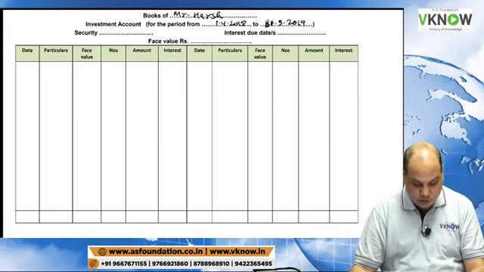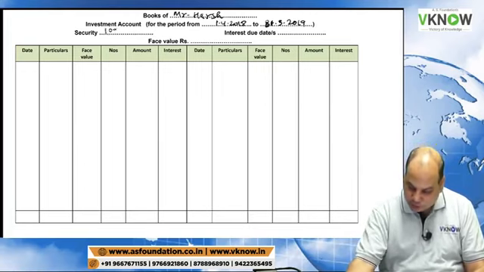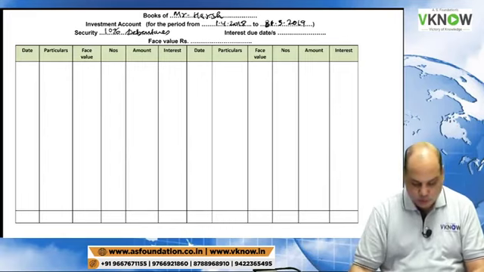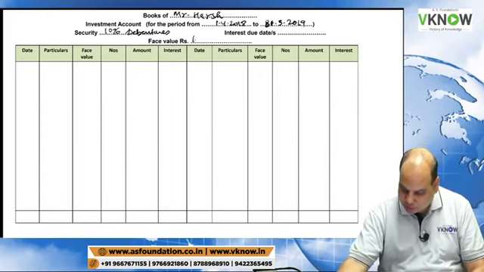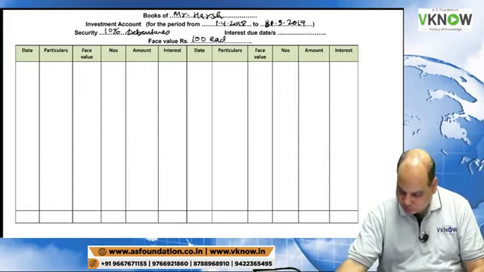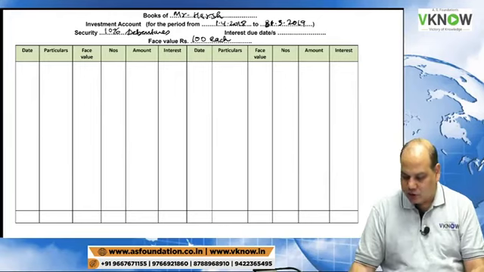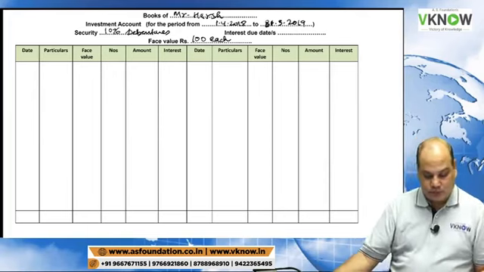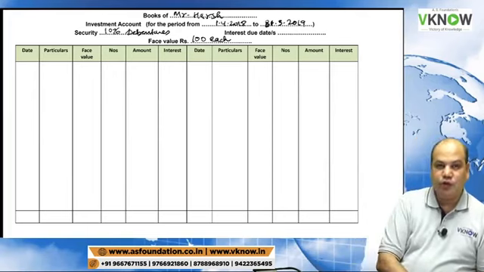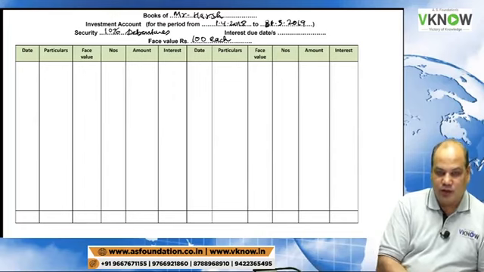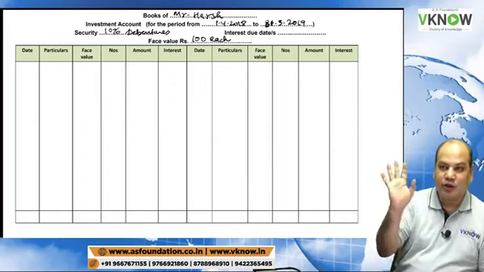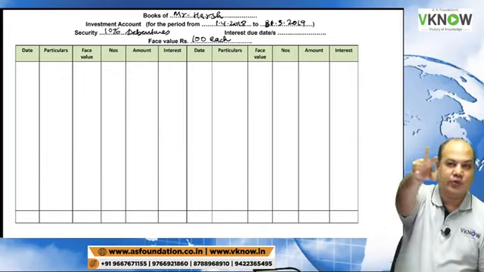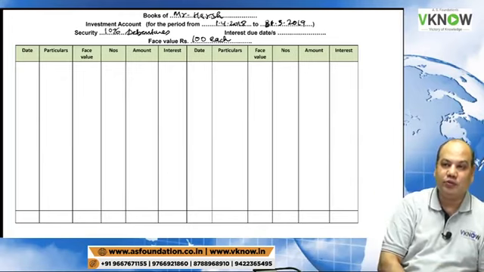Then the name of the security is 10% debentures. Face value is rupees 100 each. Now you will kindly draw this format fast. Once your format is over, you will message me done. Those who have done, please let me know once you have done.